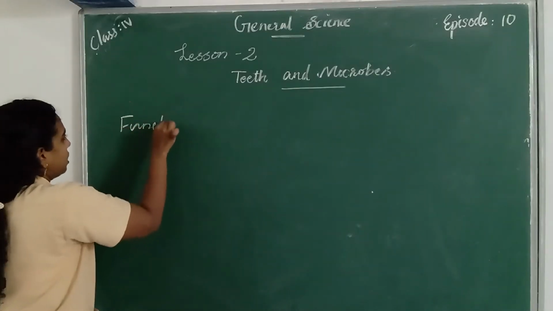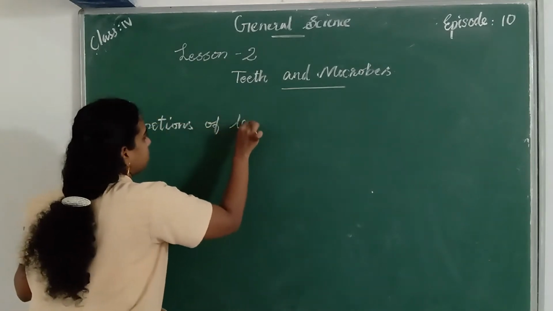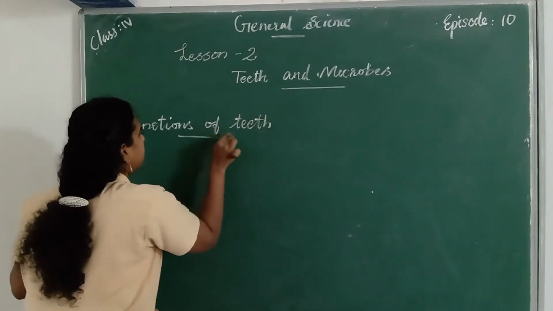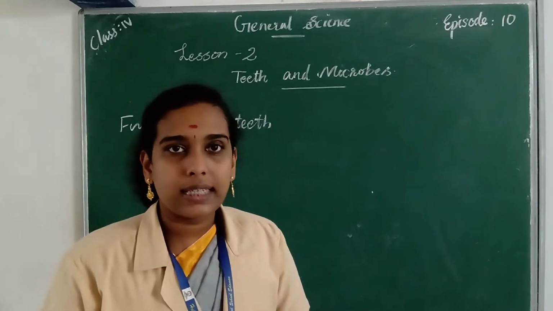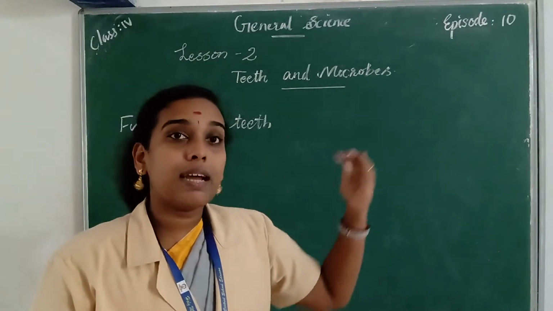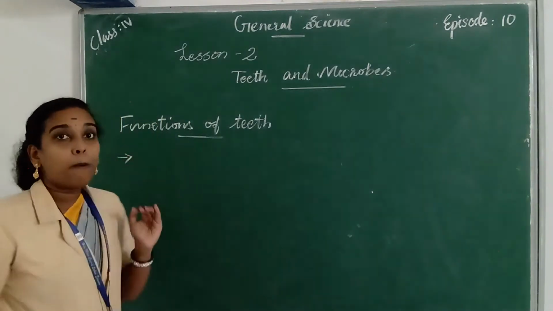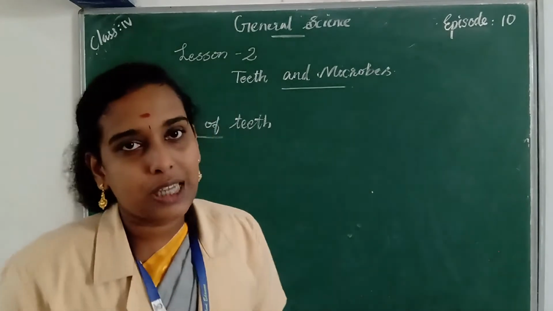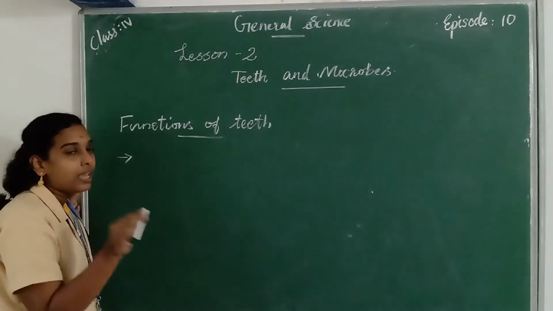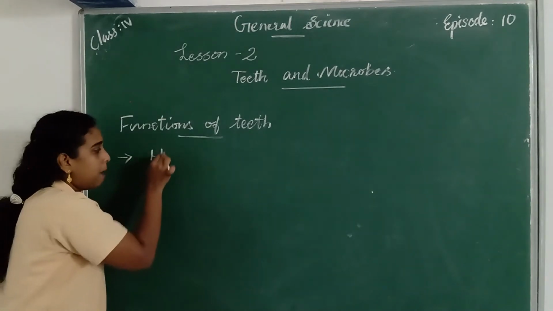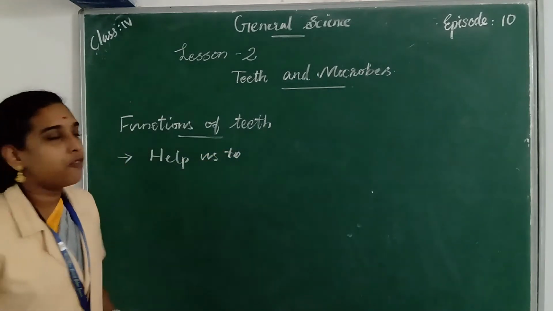So what are the functions of teeth? The first one is that teeth help to cut the food items that we eat, as we discussed in our previous chapter. So the first function is that teeth help us to bite or chew the food items.